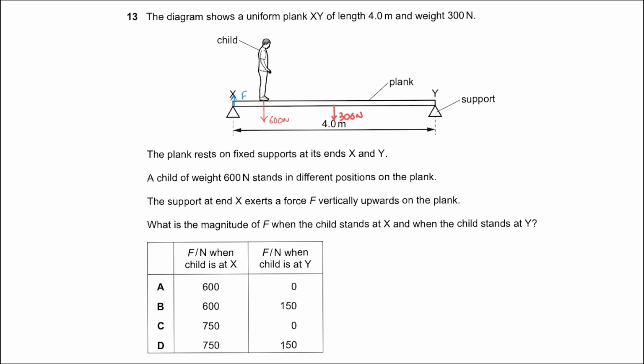So assuming that in the first case the child stands at position X, so you've got the child here, a poorly drawn one, but you've got the child here standing at X. This time around the 600 newtons is at X over here. Let's remove this from here, and the 600 Newton weight acts at this position X. So the total downward force is equal to 900 Newton.